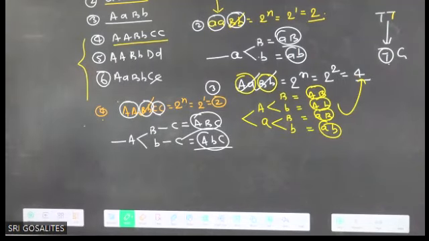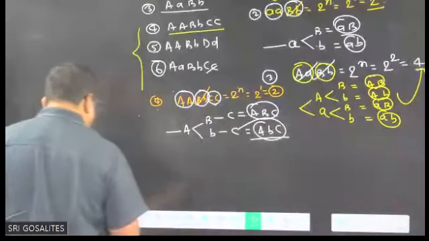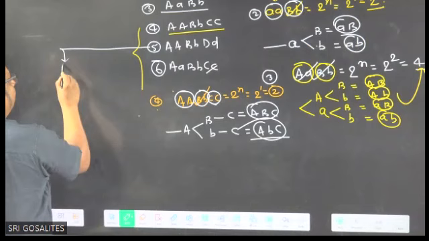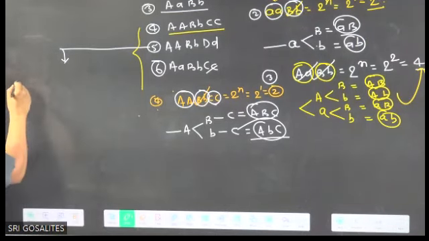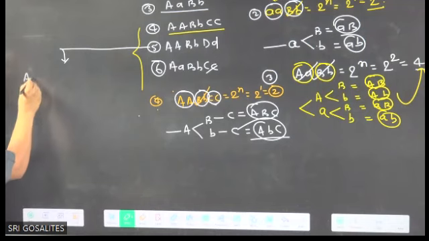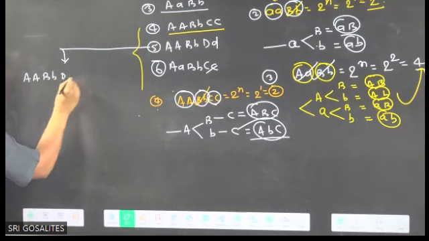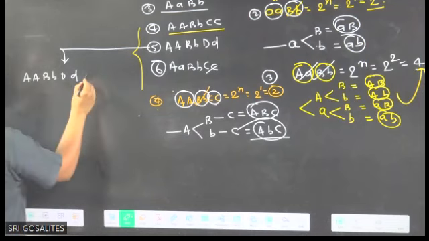Now I am doing the fifth one, and you check how many people's answers are matching with my answer. Your duty is to match your answer with my answer. This is the question: capital A, capital B, small b, capital D, small d. Here, for the type of gamete, how many are heterozygous?